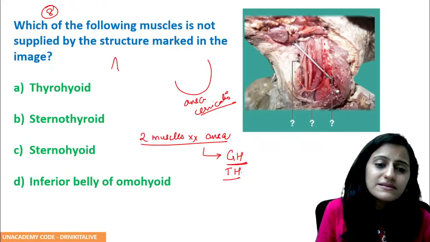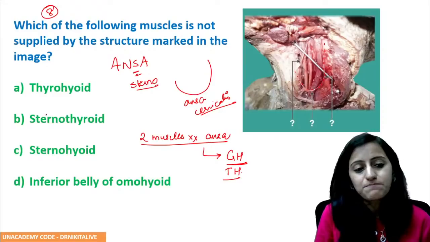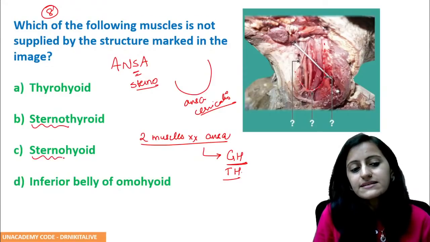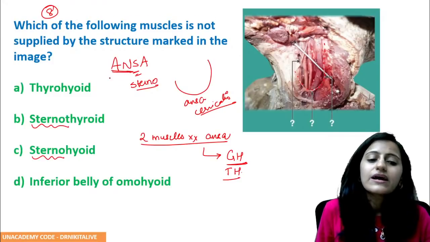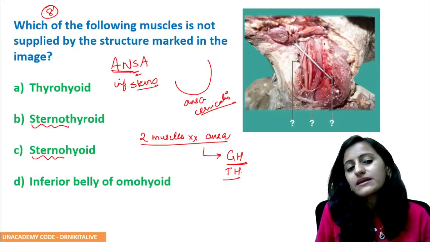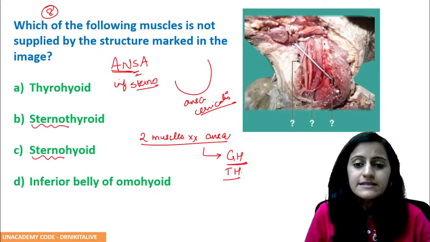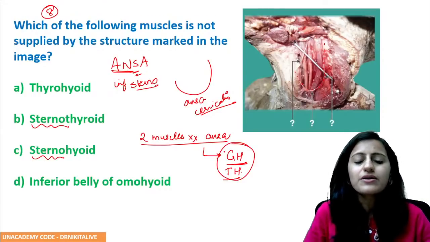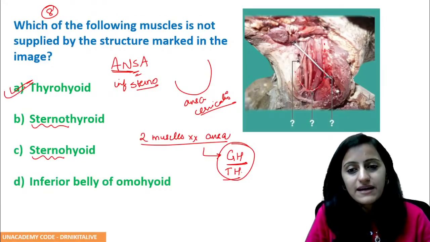How will you remember this? Remember Ansa: the sternal muscles are supplied. Sternothyroid, sternohyoid are supplied, and also the inferior belly of omohyoid. So remember the geniohyoid and the thyrohyoid are not supplied by Ansa cervicalis.